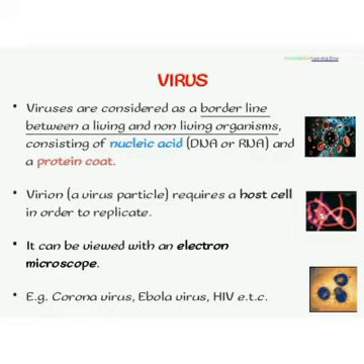It is a borderline because outside a living host, a virus is crystalline in nature and therefore non-living. But inside a living host, it can replicate. That means it can reproduce and multiply, which is a characteristic of a living thing. And viruses are so small that a light microscope cannot be used to view them, except an electron microscope.